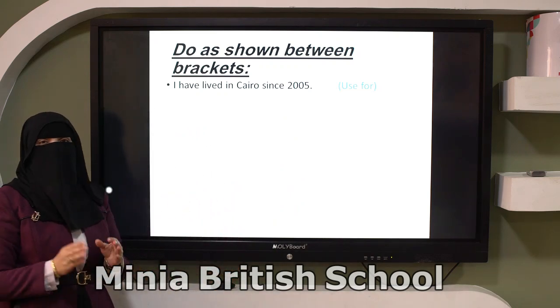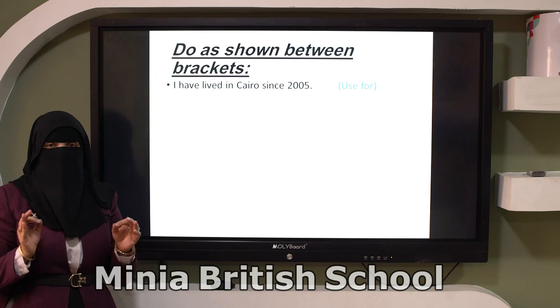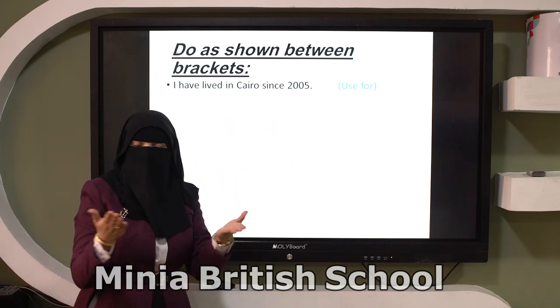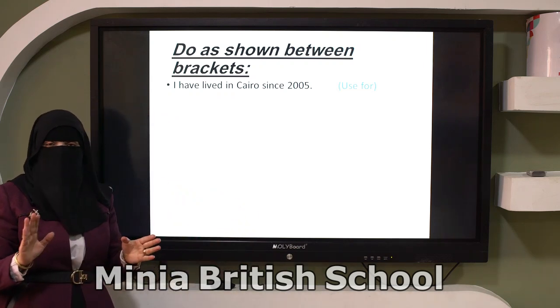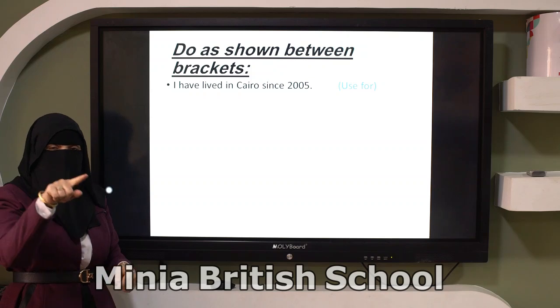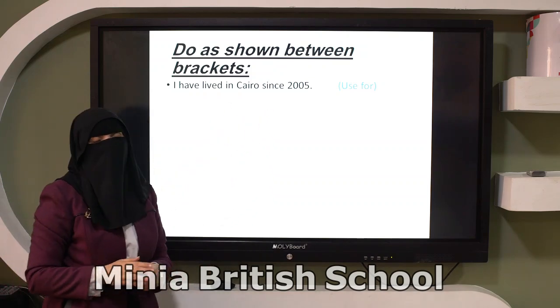In this question, you have to keep the same meaning. Don't use the word between brackets to change the meaning of the sentence. You have to keep the same meaning of the sentence after using the word between brackets.